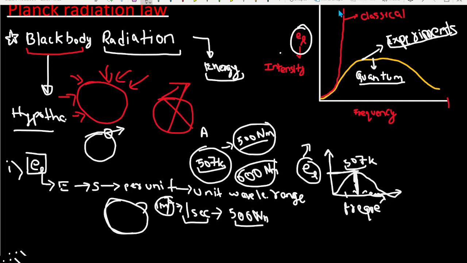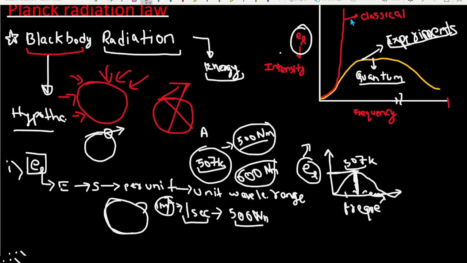but the classical physics graph looks like this. It means at a certain point, if the frequency increases, the graph should slope down. But here it's increasing and increasing and increasing, and that does not fit with the experimental curves. And that's the problem with classical physics, and this problem is called the ultraviolet catastrophe.